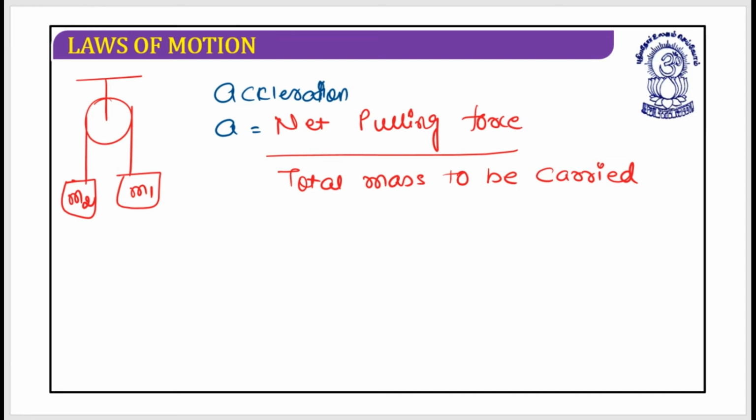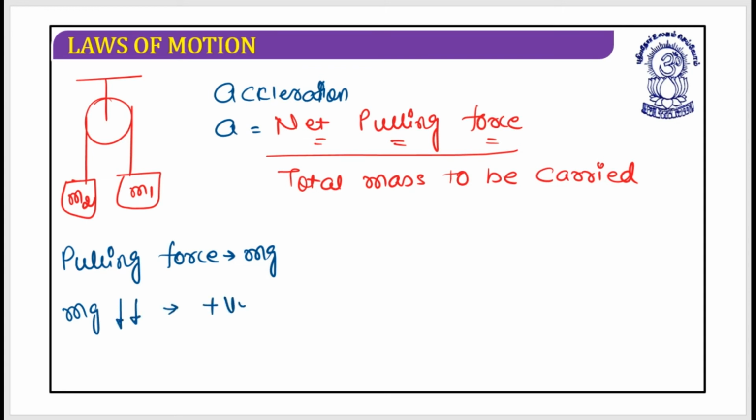Now, first thing, what is the pulling force? As the pulling force, I'm going to use mg only. So mg is acting in the downward direction. Let's assume it as positive. This is m1g, this is m2g, but according to our case, m1 was greater than m2.